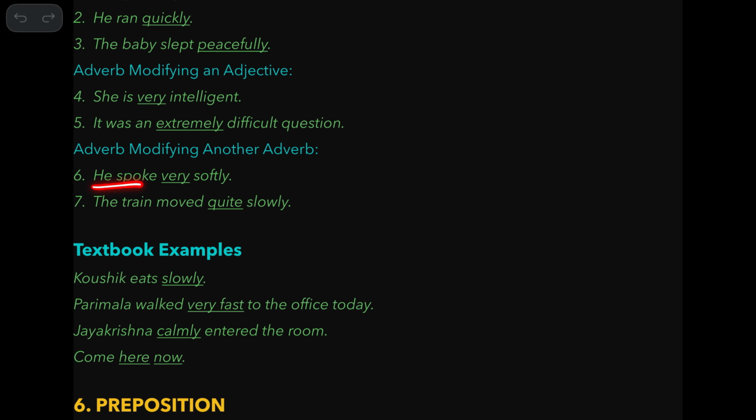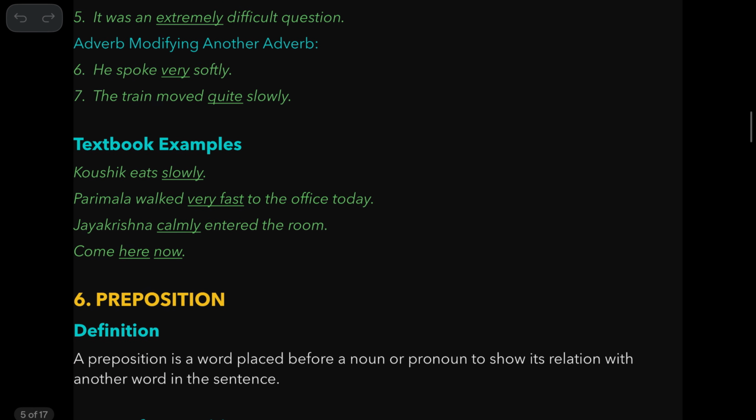For example, he spoke softly. It refers to the action. The train moved slowly. Slowly refers to the action. It modifies the action. But look at these words. They modify these adverbs. He spoke very softly. The train moved quite slowly.